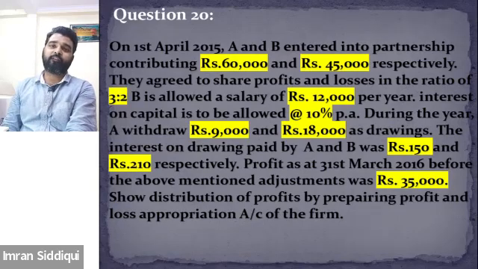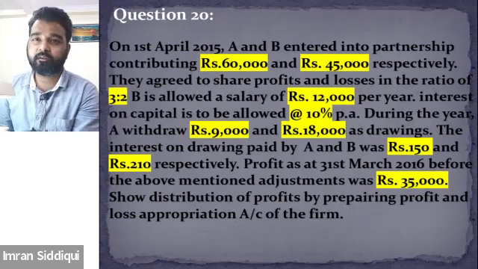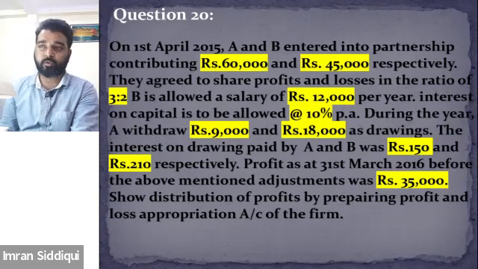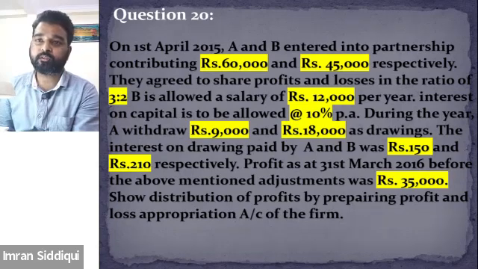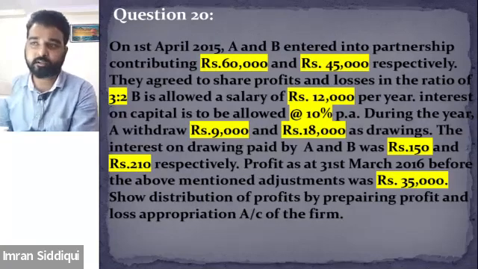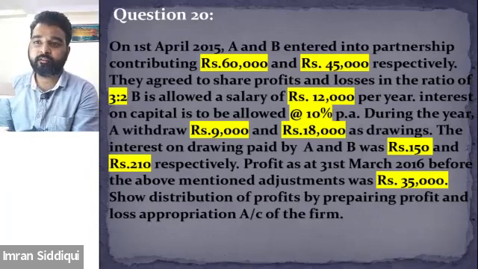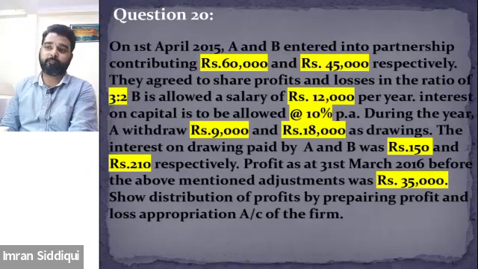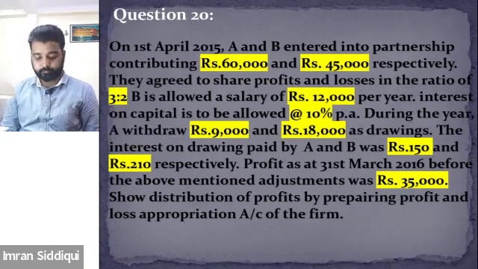After that, during the year, A withdrew 9,000 and B 18,000 as drawings. The interest on drawings paid by A and B is 150 and 210, already calculated and given in the question. Then the question gives the profit of the business, 35,000, and we need to show the distribution of profit by preparing the profit and loss appropriation account.